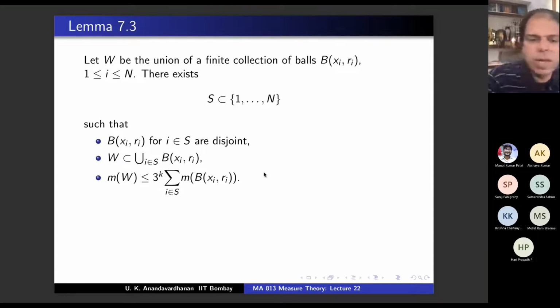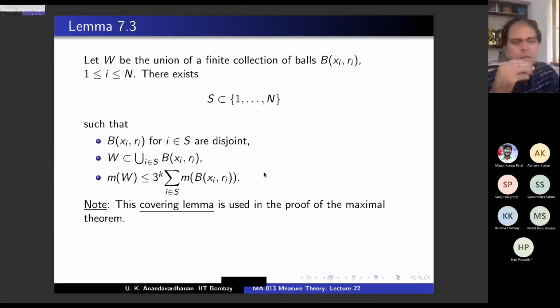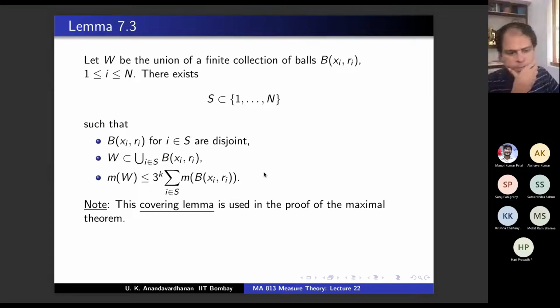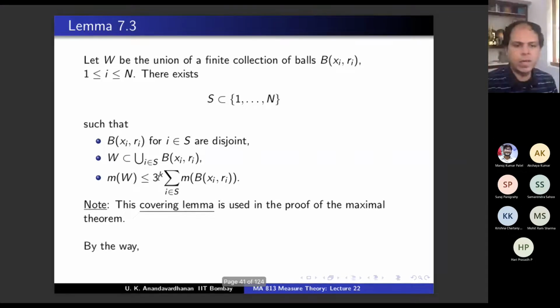Okay, so this is what is called a covering lemma, and we are going to assume this. Okay, it has a simple enough proof. So this is used in the proof of the maximal theorem. What is maximal theorem once again? Just recall maximal theorem. It was there in the previous slide: the measure of the set where the maximal function is greater than lambda is less than or equal to Ck by lambda times norm mu, and Ck is now 3 power k. Okay, that's what we have to prove. But once you have this covering lemma, this 3 power k is coming from there, and it's not very difficult.